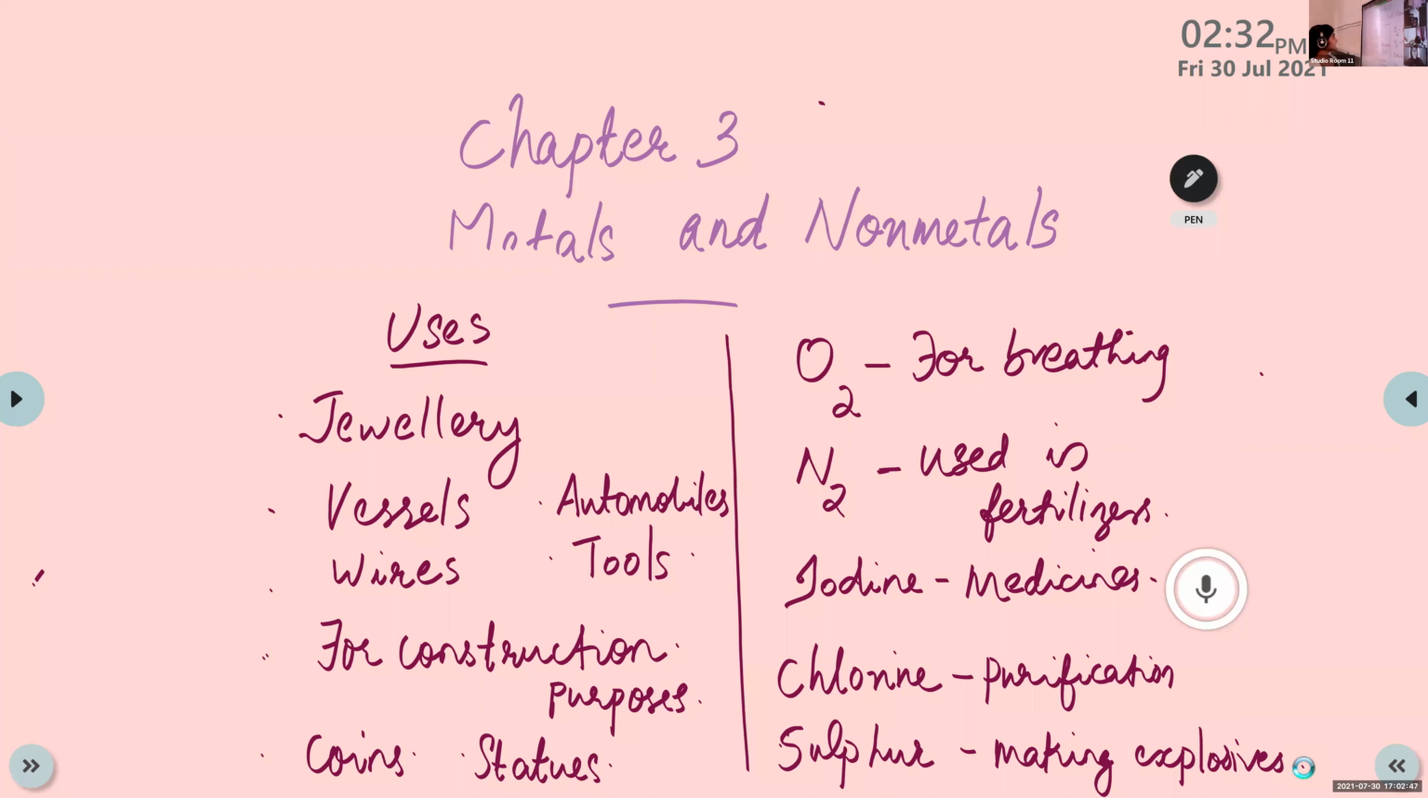Okay, I wrote phosphorus as an example of a metal, right? It's an example of a non-metal. So you can add sulfur and phosphorus. Both are used for making such explosives, crackers, etc.